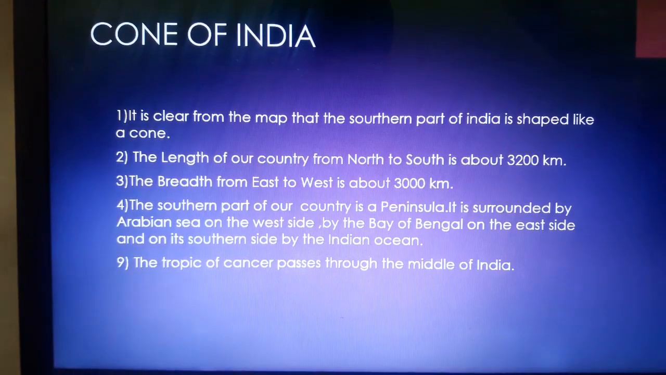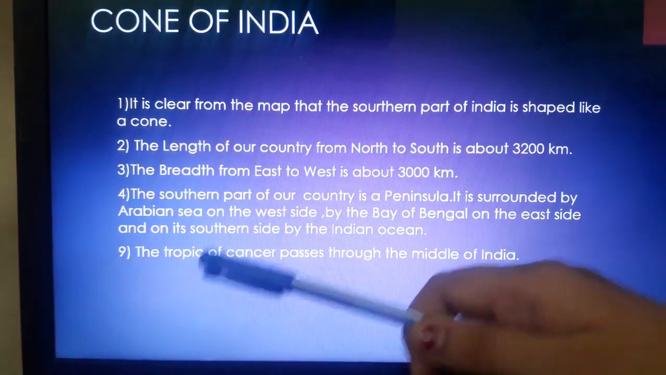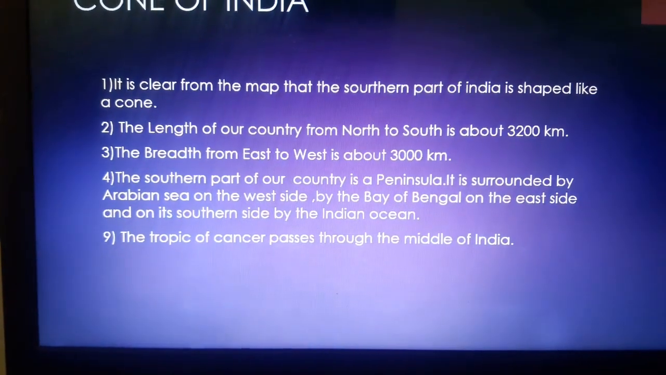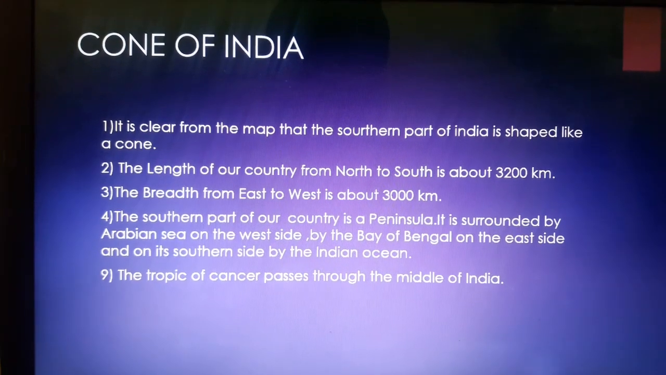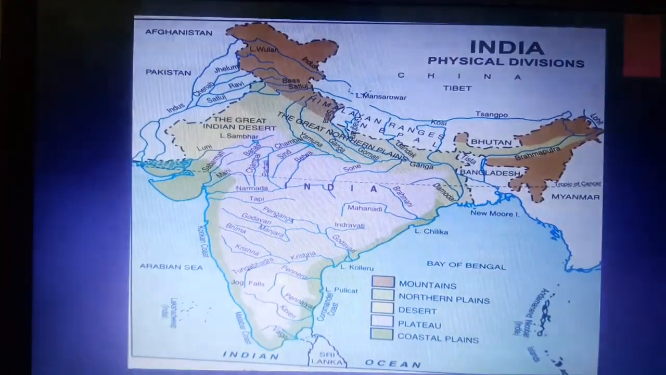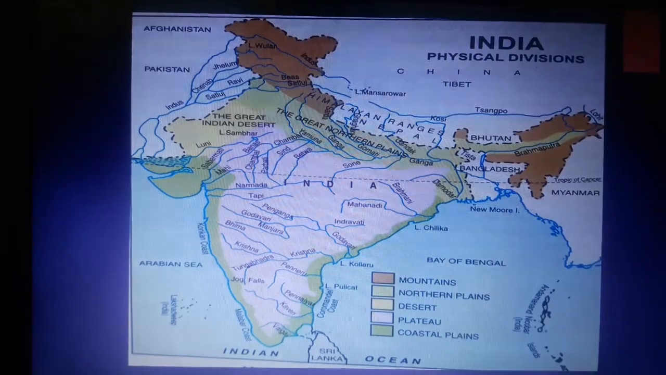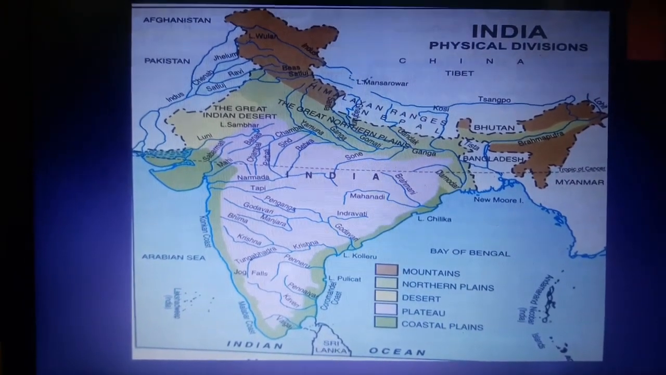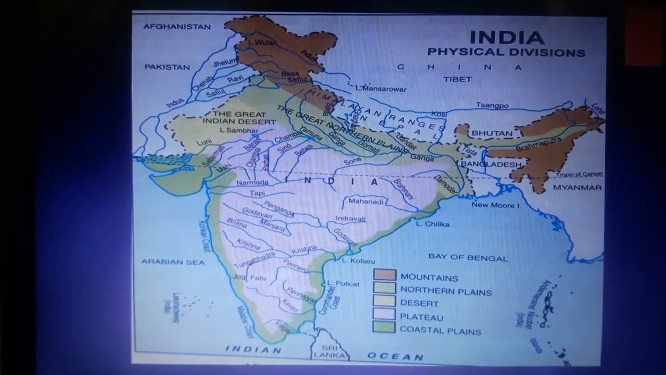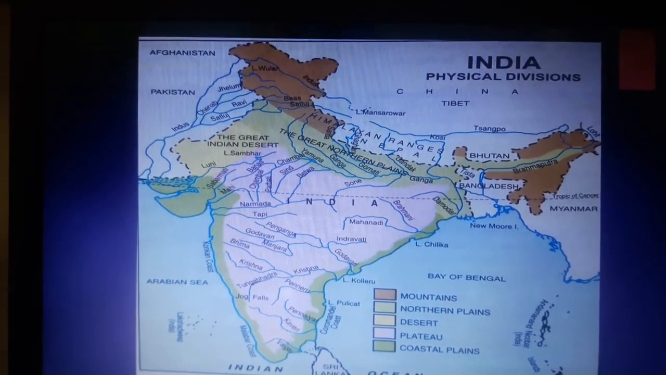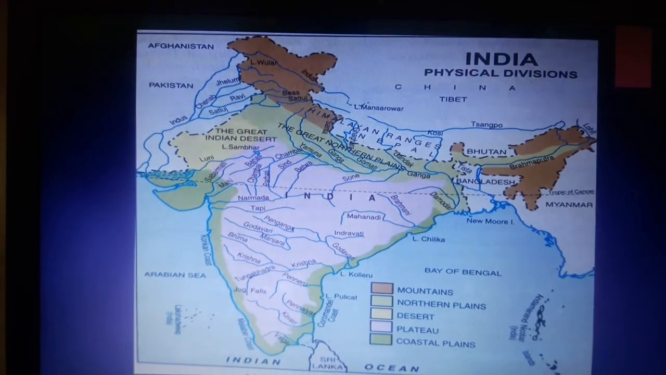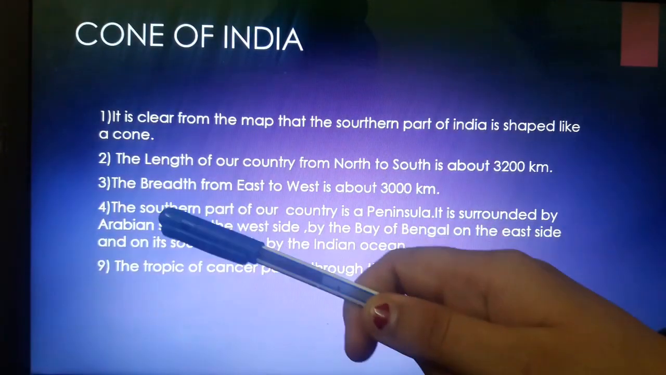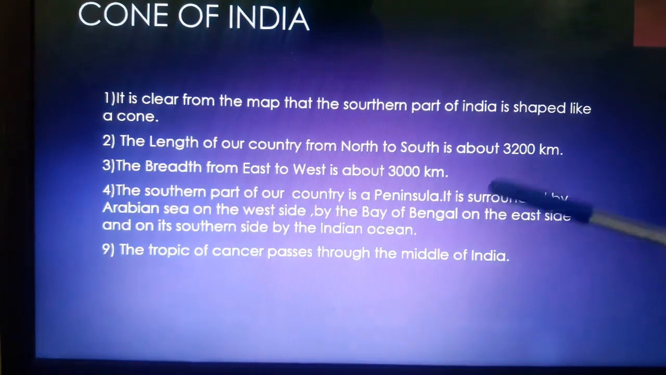Now the next point. The southern part of our country is a peninsula. Now what is a peninsula? We will understand with the help of a map. Before starting, I'll tell you what a peninsula is. A peninsula is basically a land surface that is surrounded by water in three directions. So, the southern part of our country is a peninsula.